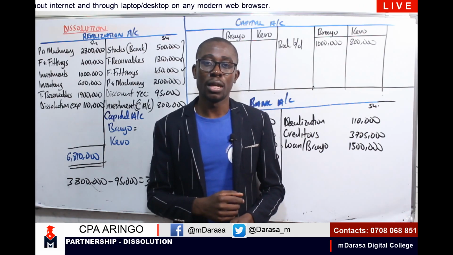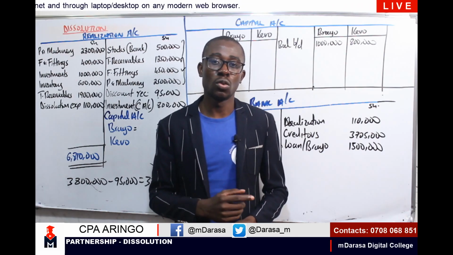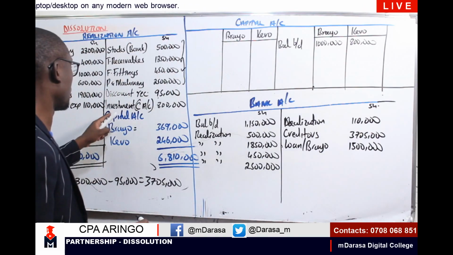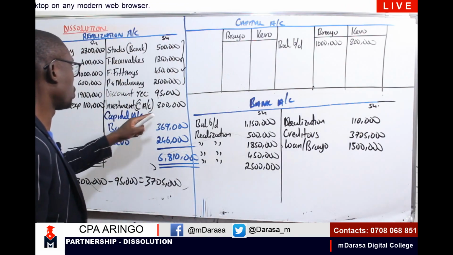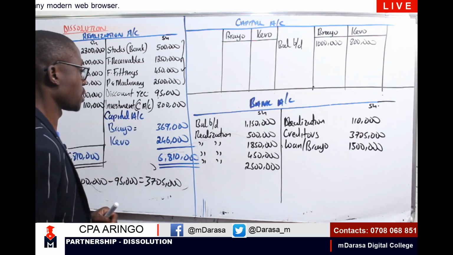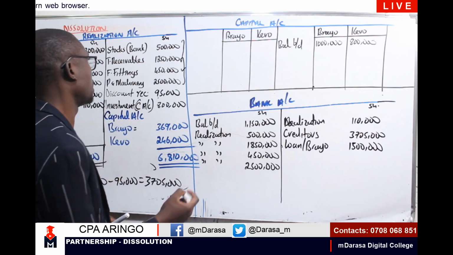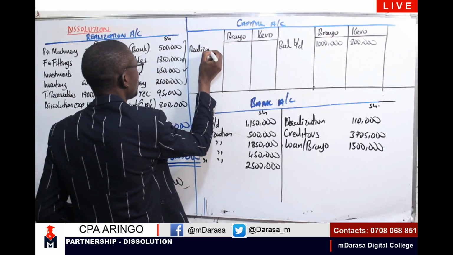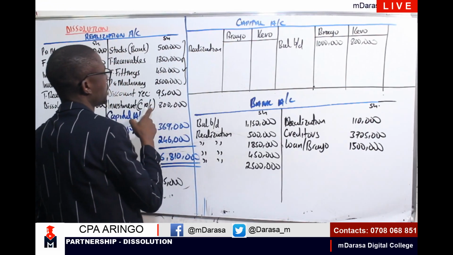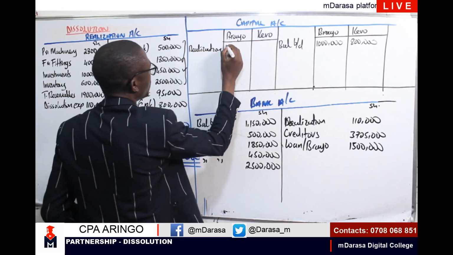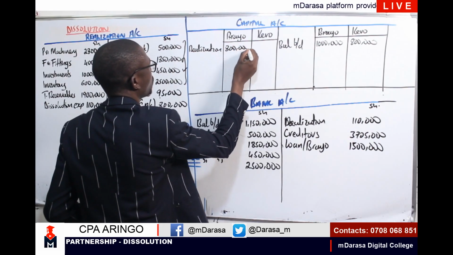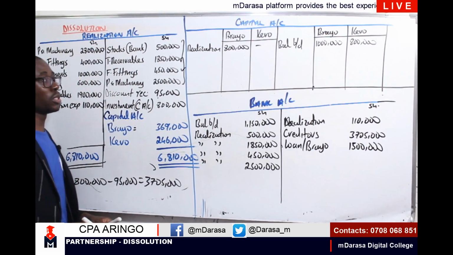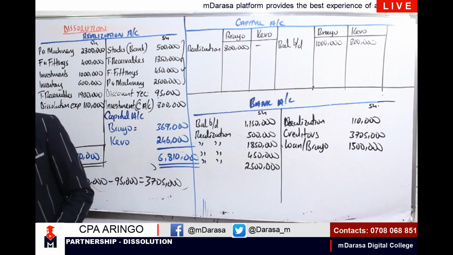And here we had an amount which we were also given in note 1, which Brayo took. Brayo, in this case, had an investment which he took over of 800,000. So therefore, I'm going to have here realization. We had credited our realization, therefore we need to debit our capital account, which is 800,000. Kevo did not take over any form of asset.